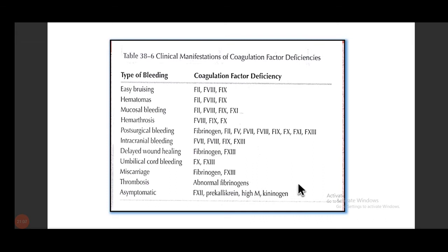Delayed wound healing is most common in fibrinogen and factor 13 deficiency. Umbilical cord bleeding is common in factor 10 and factor 13. Miscarriages occur in fibrinogen and factor 13 deficiency. Then thrombosis is most common in abnormal fibrinogen. So you understand that fibrinogen is important for the breakdown of fibrin. If that is not occurring, there will be increased chances of thrombin formation, so the patient will present with thrombosis. Okay, and factor 12, free kallikrein and high molecular weight kininogen deficiencies are mostly asymptomatic.